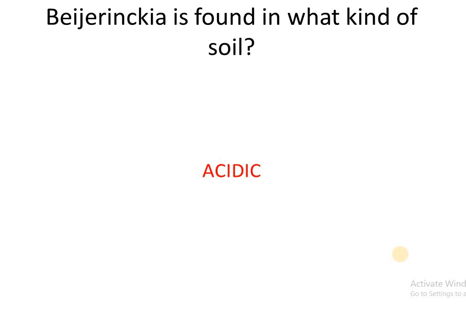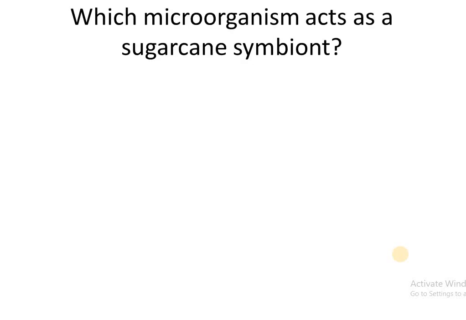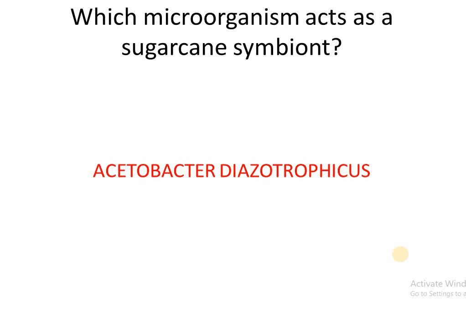What is Beijerinckia? Beijerinckia are free-living nitrogen-fixing aerobic microorganisms. Which microorganisms act as sugarcane symbiont? Acetobacter diazotrophicus.